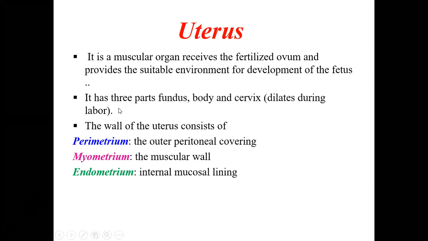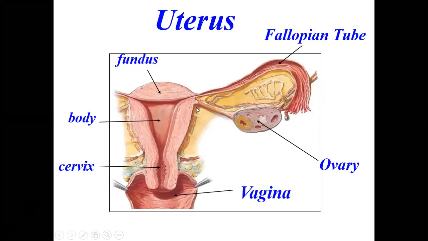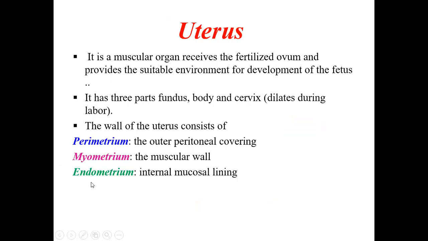Okay. The wall of the uterus consists of three layers, that is the perimetrium, myometrium, and endometrium. If you see the wall, it has three layers. The outside wall is called the perimetrium, the muscular wall is called the myometrium, and the inner wall is called the endometrium. Endometrium, very important. Perimetrium, myometrium, and endometrium. These are the three layers.